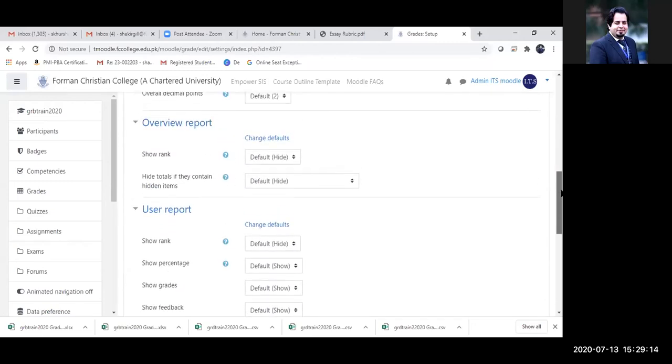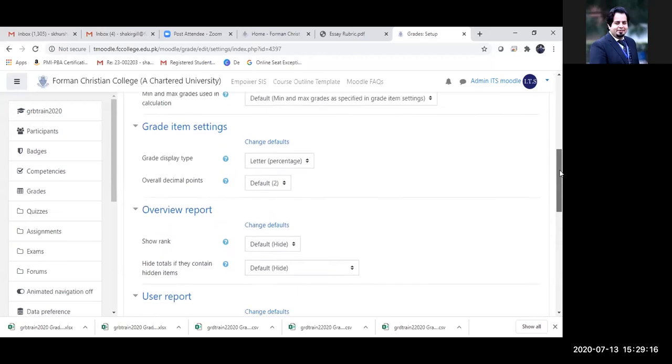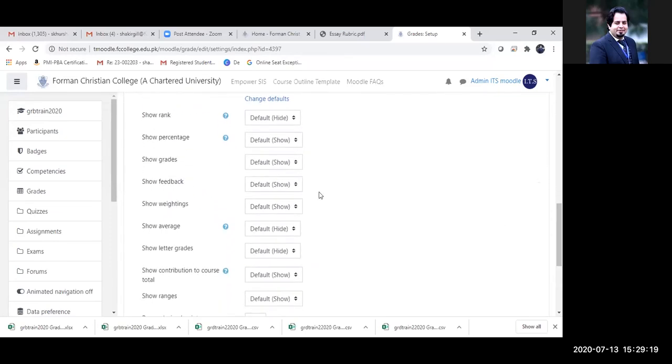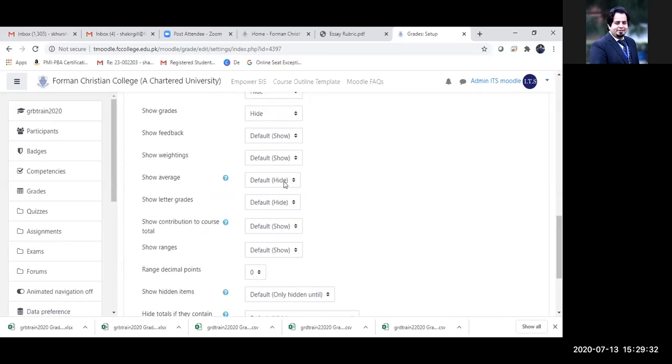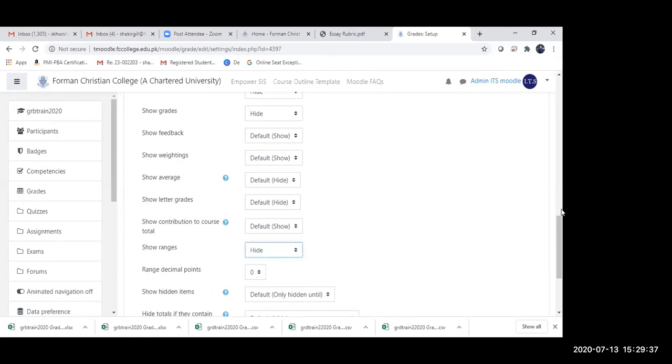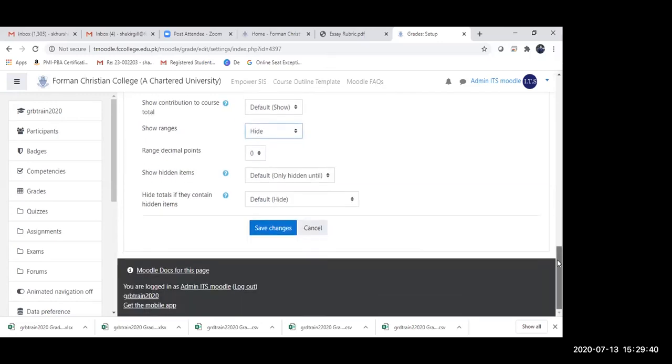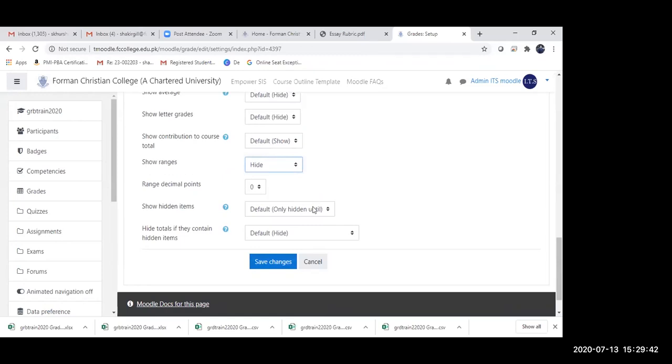Hide for totals if they contain hidden items. Let me see. Default show, I can hide that. If I want to hide the grade, I can hide that. I want my students to see the feedback, so I'm just going to allow that. Show average, hide letter grades. Show ranges, I'm going to hide that as well. And default, only hidden until, do not show, only hidden until.